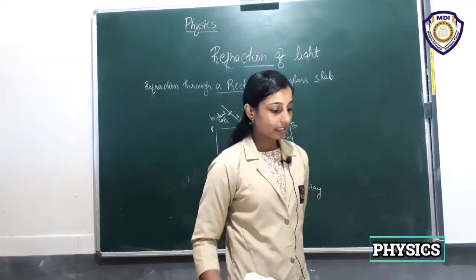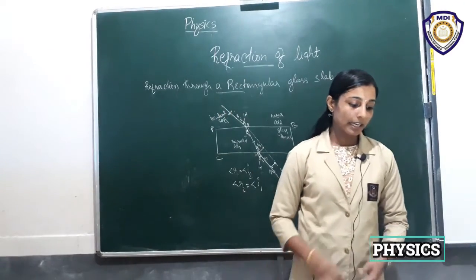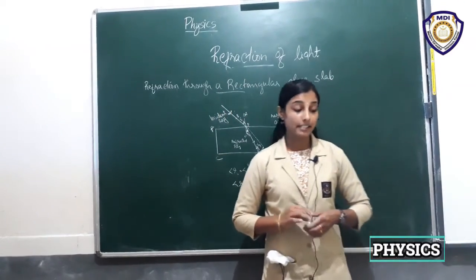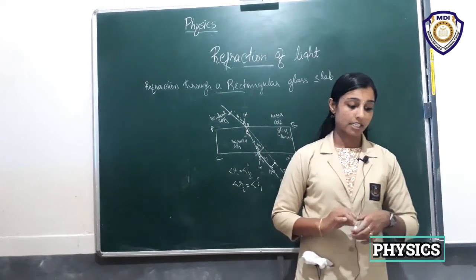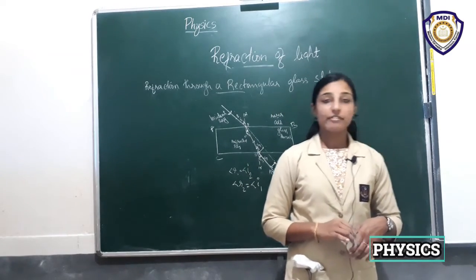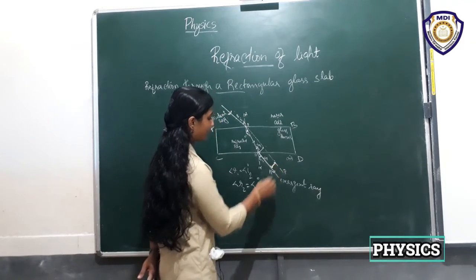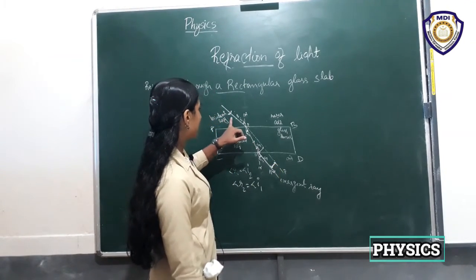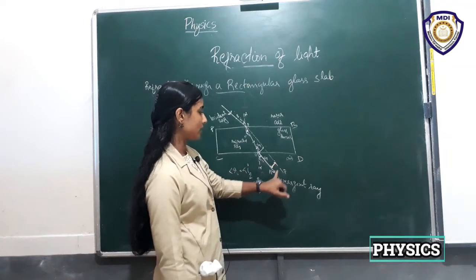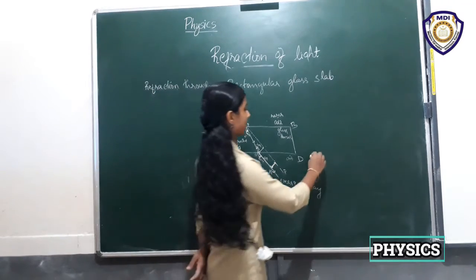The emergent ray shifts laterally from the actual incident ray due to the phenomenon of refraction. This difference between the incident ray and the emergent ray is known as lateral shift.